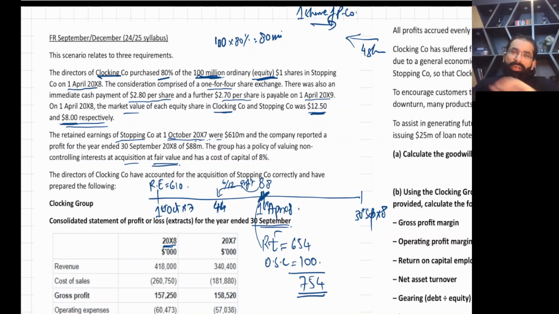Okay, now last thing, why is this cost of capital given? Because for deferred consideration, we need to do discounting. So I would say it's a ready 5 marks, ready cash 5 marks for you.